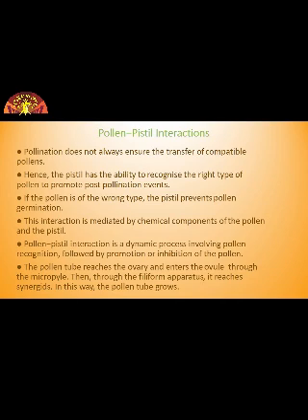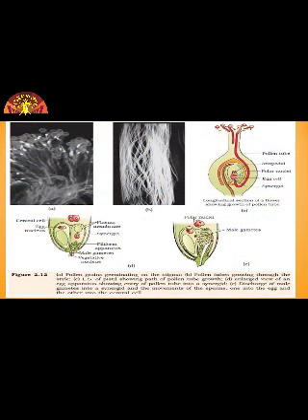Then what happens? You can see in the diagram, different pictures are given in this figure. Look at the picture. Figure A is showing pollen grains germinating on the stigma. Figure B is showing pollen tubes growing through the style. Now look at Figure C. This figure is showing a longitudinal section of pistil showing the path of pollen tube growth.